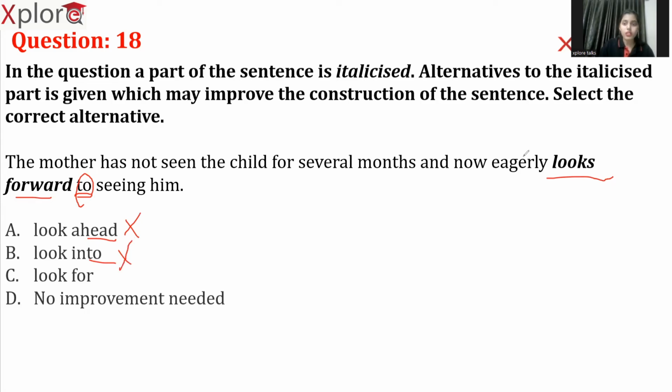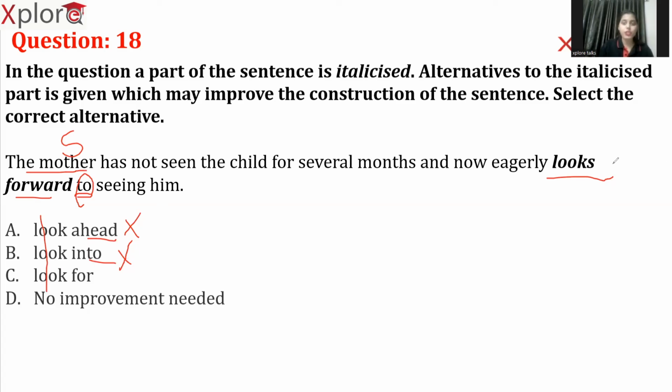Now, "eagerly look for." It should be "looks forward." Okay, "looks." Why? Because our subject itself is singular, "mother." Got it? So we cannot use a plural verb "look." So based on this, we can directly eliminate all three.